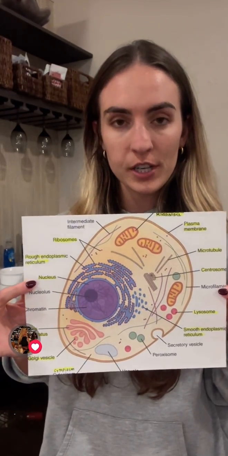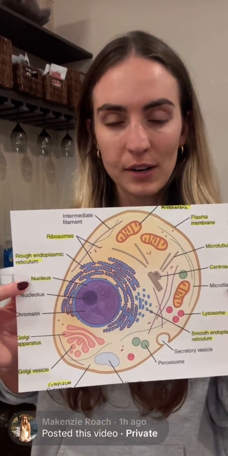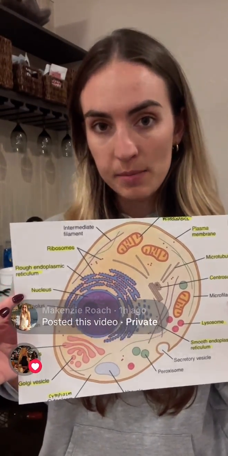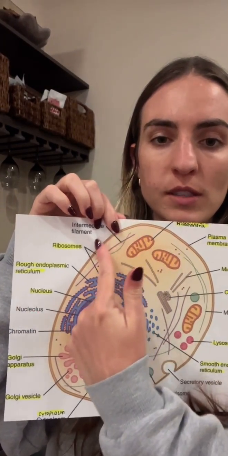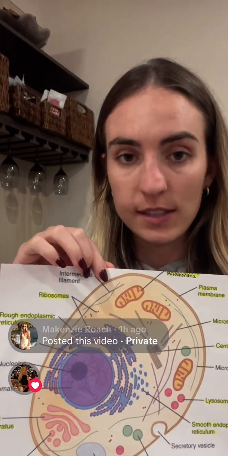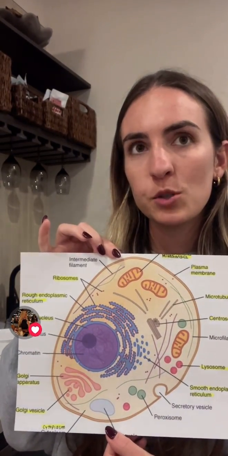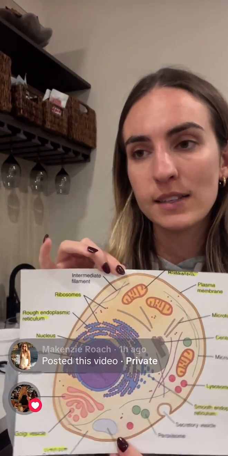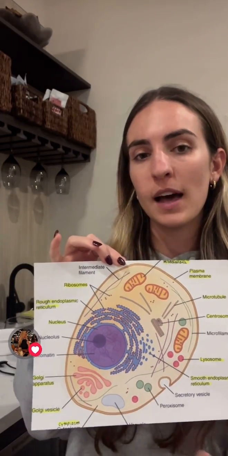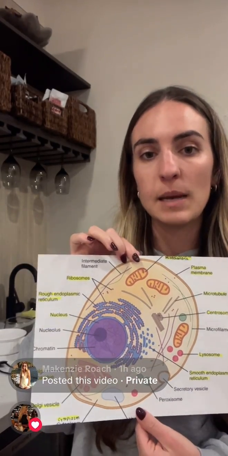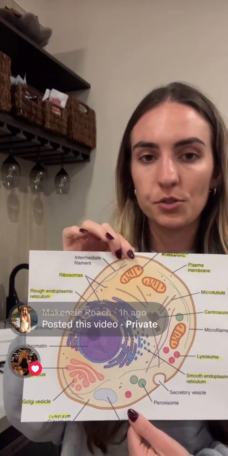The mitochondria, to start, is of course the powerhouse of the cell. As we all know, it is the organelle that produces ATP. The plasma membrane that surrounds the cell acts as a barrier to select what can and can't enter the cell. It also establishes what exits the cell as well. The plasma membrane has a phospholipid bilayer that allows that to happen. The plasma membrane also provides a stable environment for the cell as well as structural support.